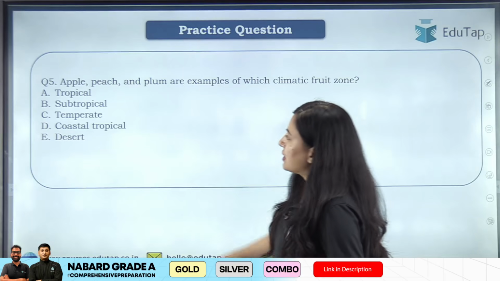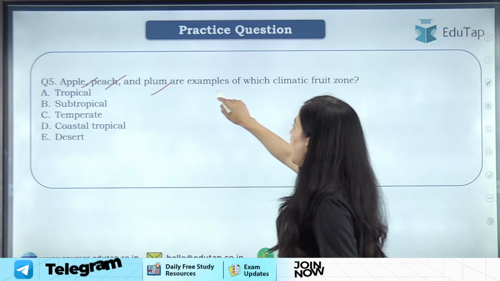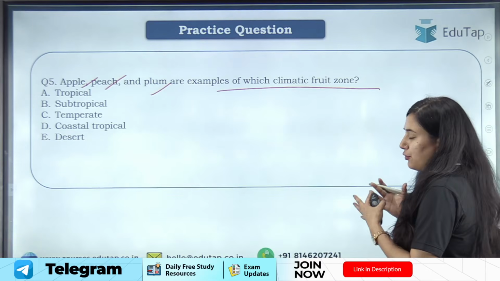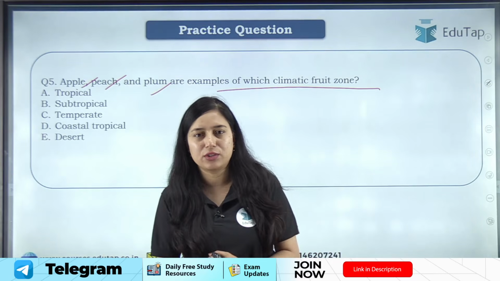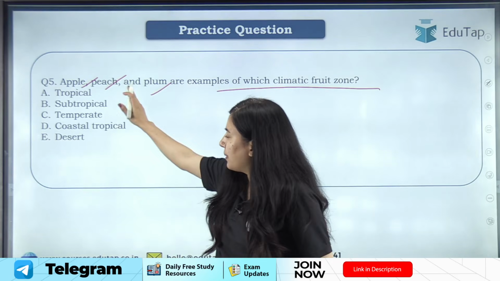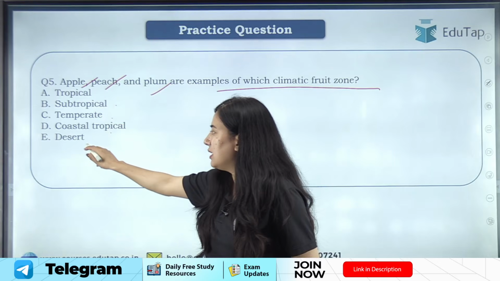Your next question is, apple, peach, plum are examples of which climate fruit zone? Like which climate fruit zone or which climatic zone? Clear? So your options are tropical, subtropical, temperate, coastal and desert.